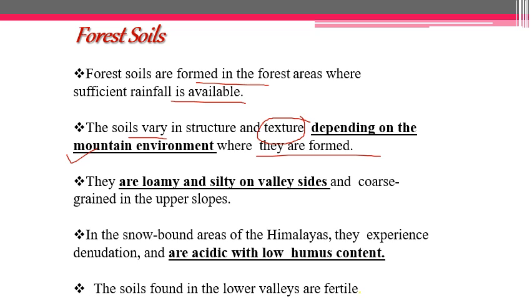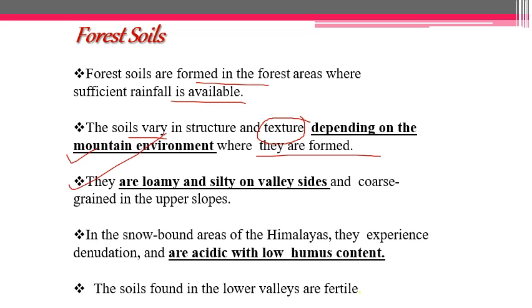You know that a mountain shows us the vertical development of different kinds of climatic phenomena or events, because it shows us the vertical climatic structure. That is why different climate, different soil, different vegetation. That is why the texture depends on the elevation it is found at.